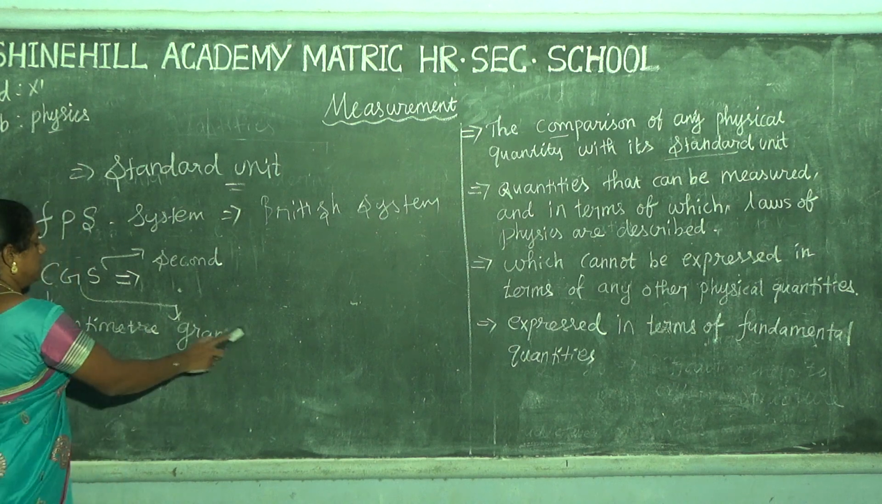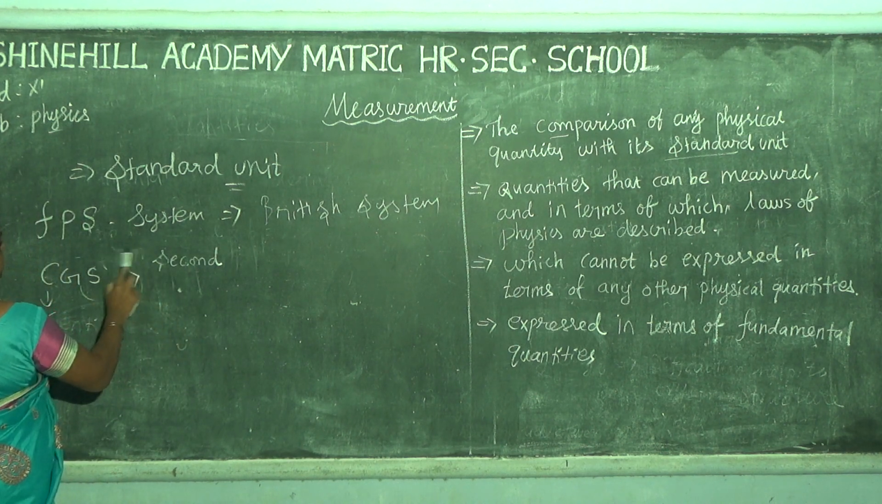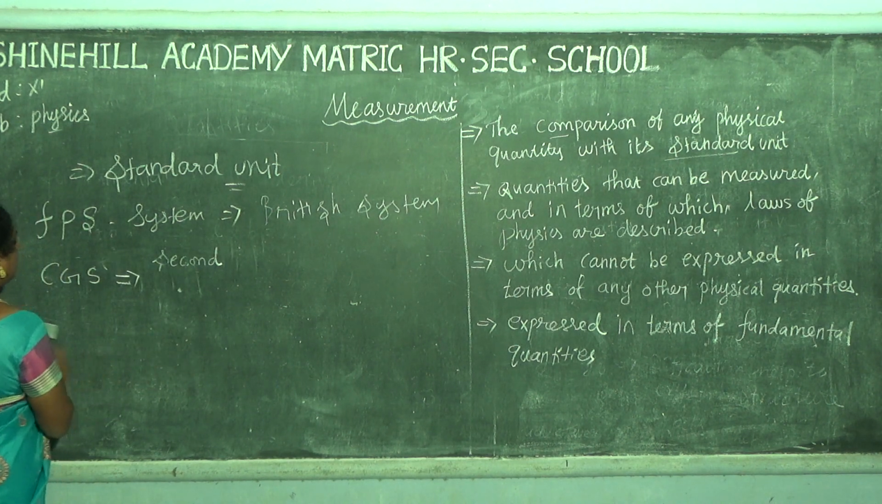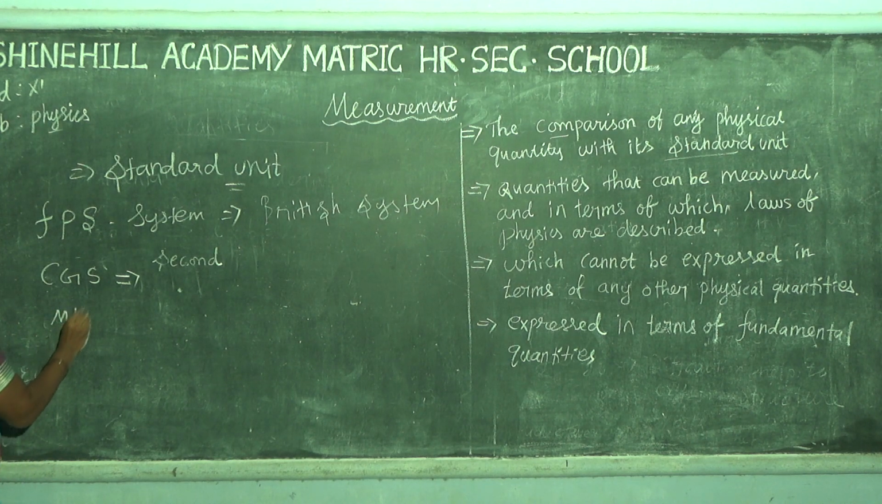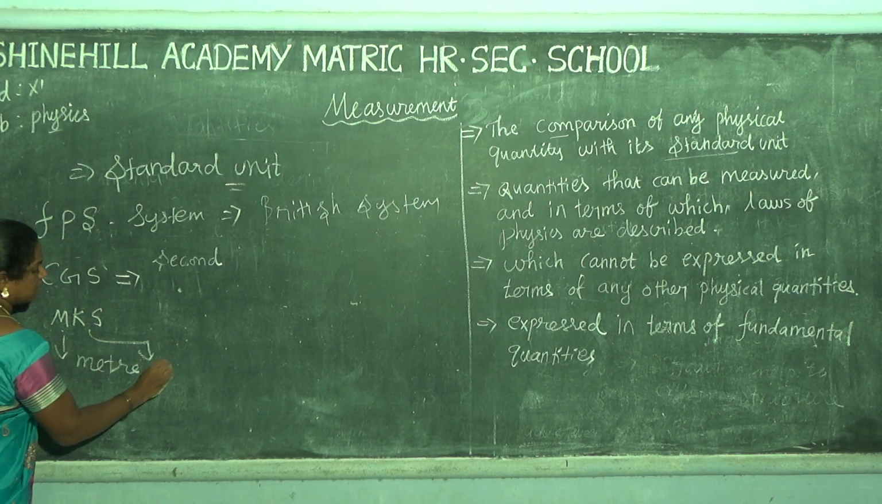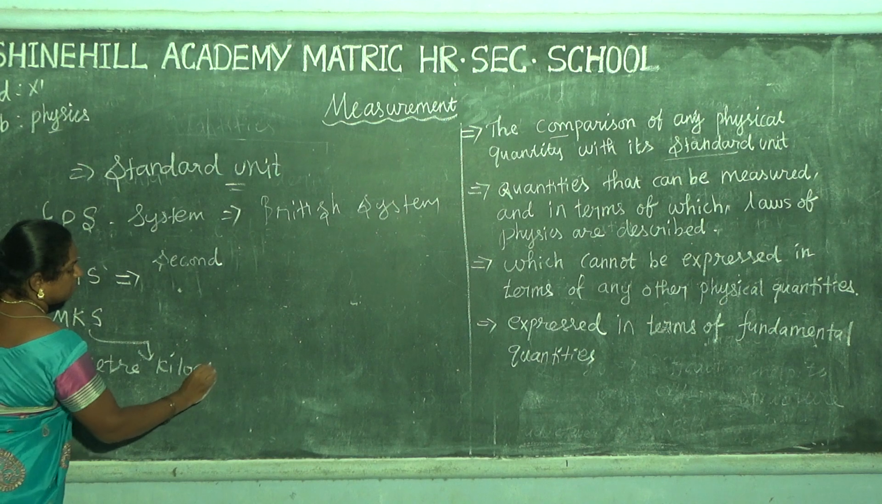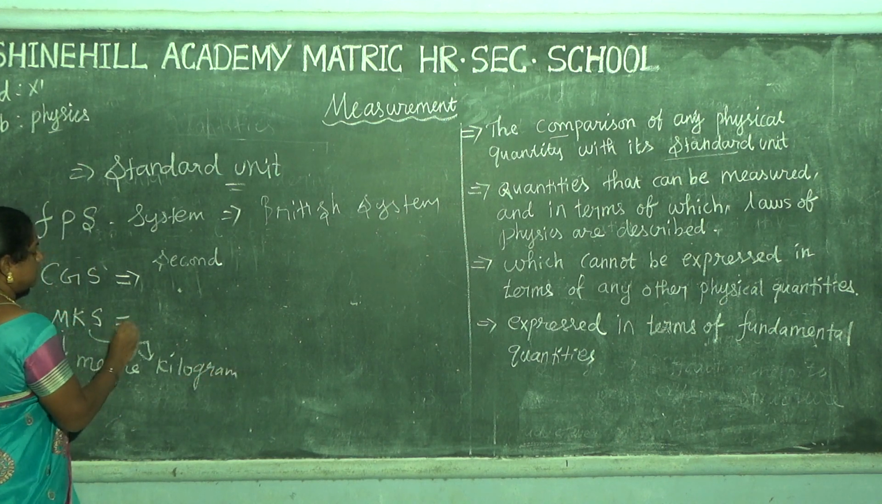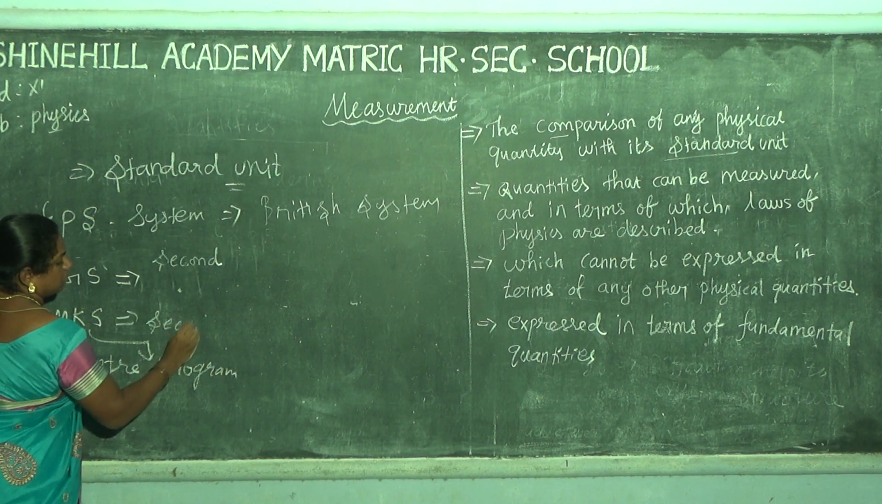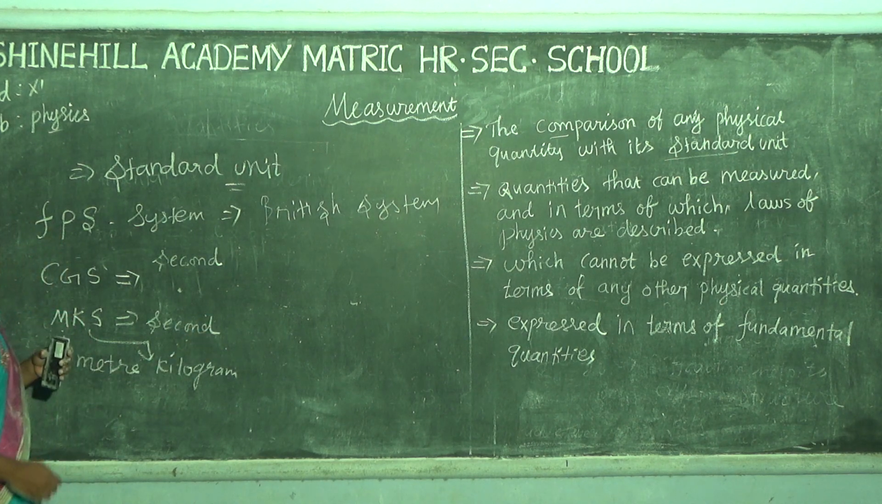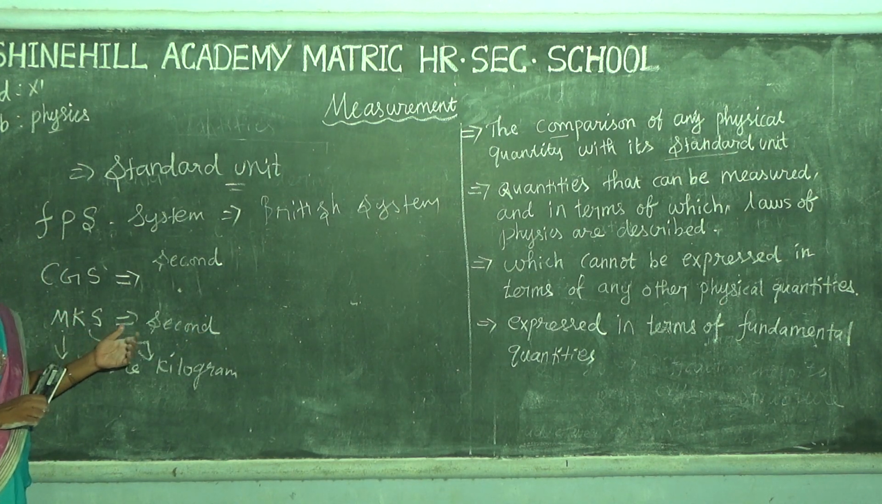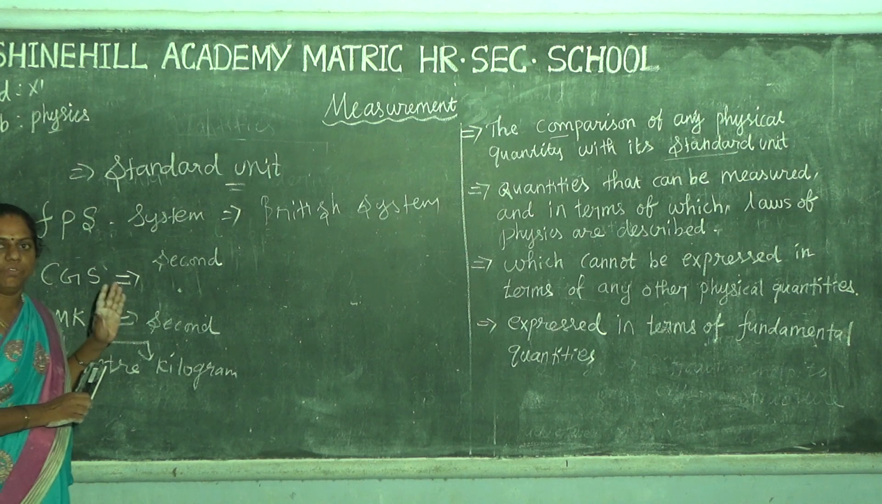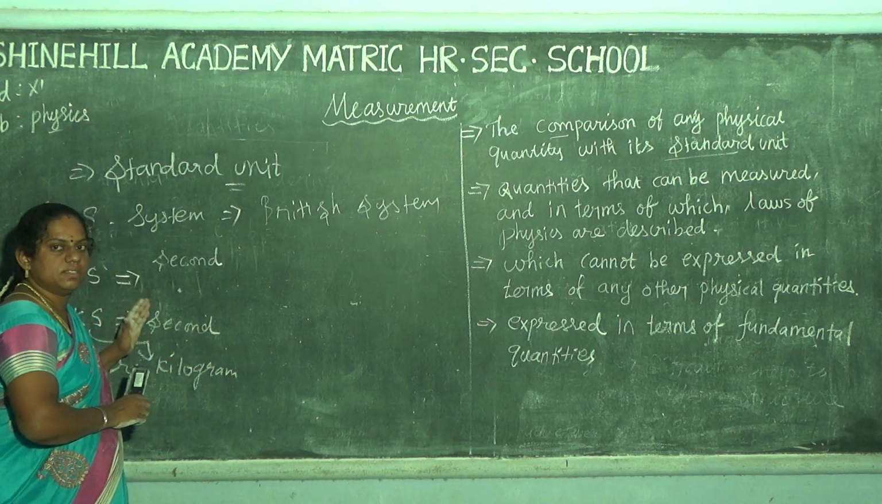And the third one is the MKS system. MKS: M means meter, K means kilogram, and S means second. So nowadays we use the MKS system only.